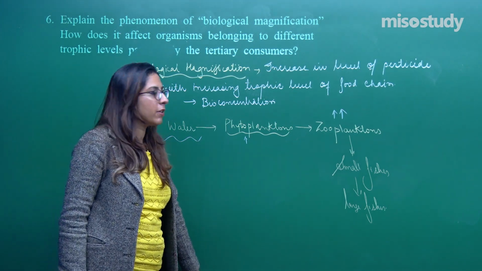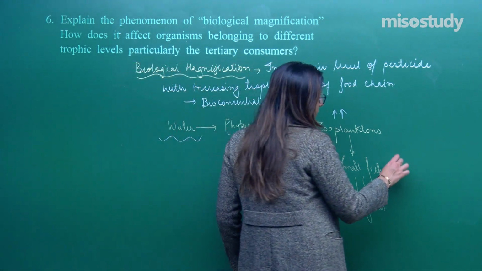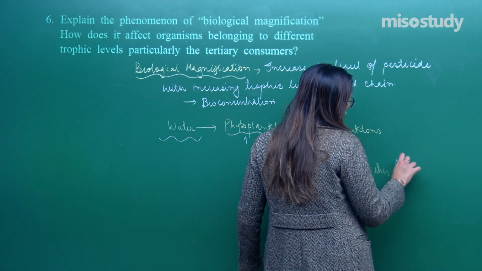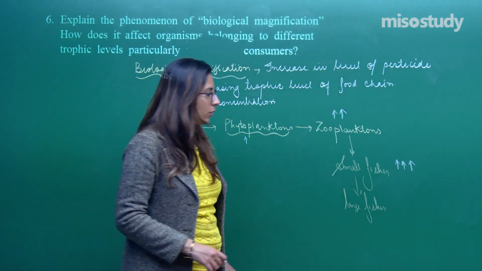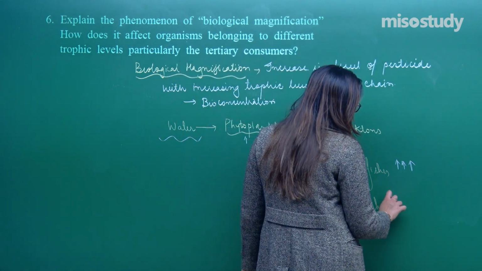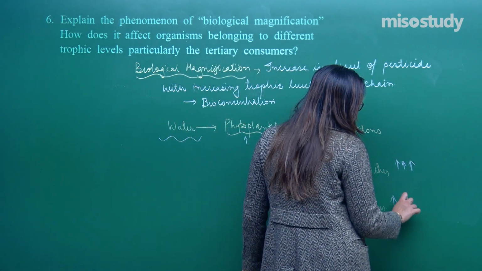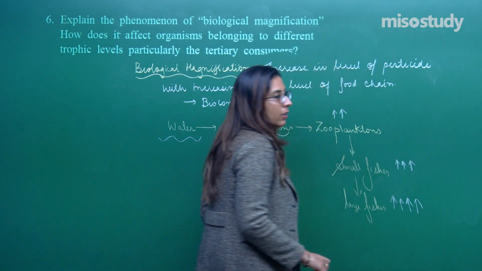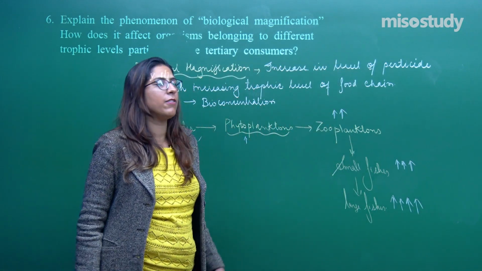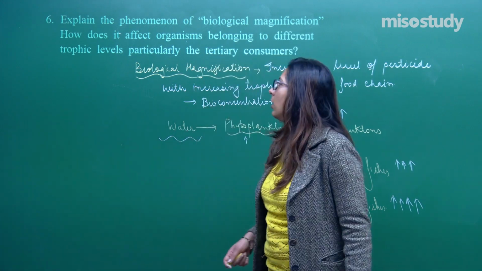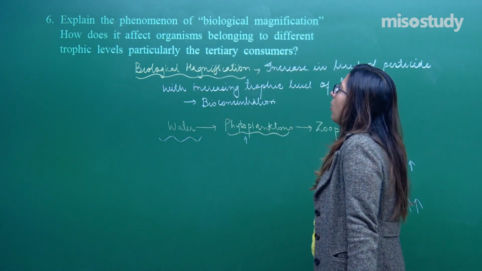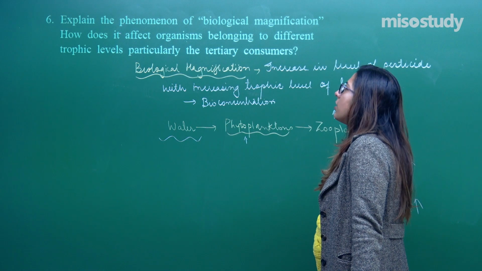This is biomagnification. Let's move on to the next trophic level, the small fishes, they will have this much amount, larger than the zooplankton. The last, the topmost consumer, will have the highest amount of these heavy metals. Heavy metals are also an example of it. This is biomagnification. How does this affect the organism belonging to different trophic levels, particularly the tertiary consumer?